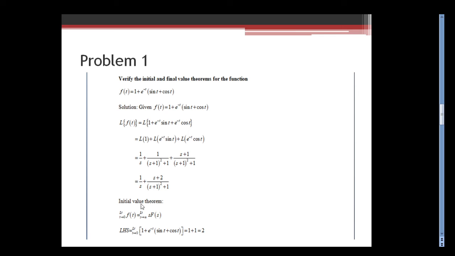Now we want to prove the initial value theorem. So here the initial value theorem states limit t tends to 0 f of t equal to limit s tends to infinity s into F of s. So here I have to substitute f of t. I will take LHS and find out the value. So limit t tends to 0 f of t. When I apply t tends to 0 here, I will get 1 plus e power minus 0 will become 1 into 1. Sin 0 is 0, cos 0 is 1. So we will get finally 1 plus 1 equal to 2.